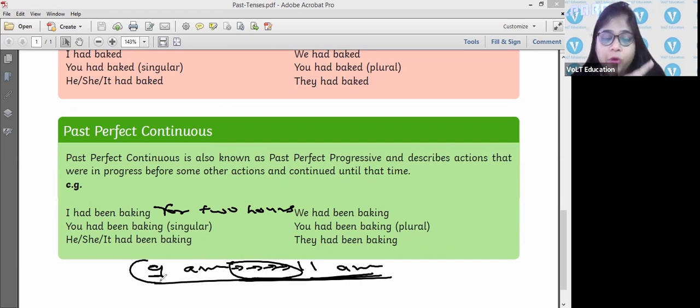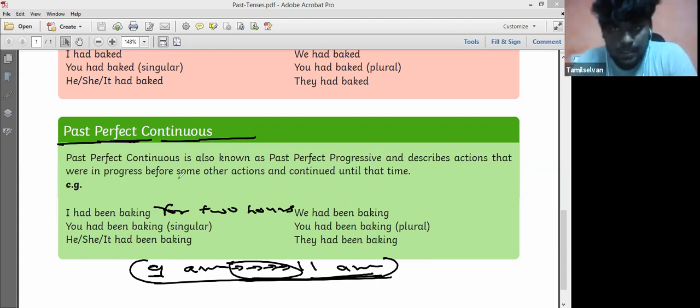Something starting at some point of time, going till one point of time in the past, and this action was running, it was completed also, and it was going on also. That is the reason we use past perfect continuous. Perfect is used for the action being completed, and continuous because the action was also going on at that time. So both the tenses are combined over here. Some action was starting and then it continued for that period of time. So that is the reason we use I had been waiting for 2 hours.